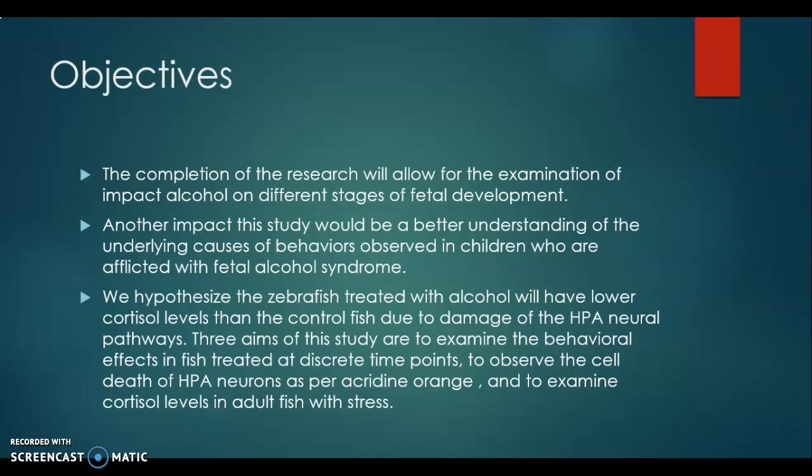Unfortunately, due to the COVID-19 outbreak, we were not able to complete the acridine orange staining and the cortisol level analysis because we didn't have access to the labs, as they all closed.